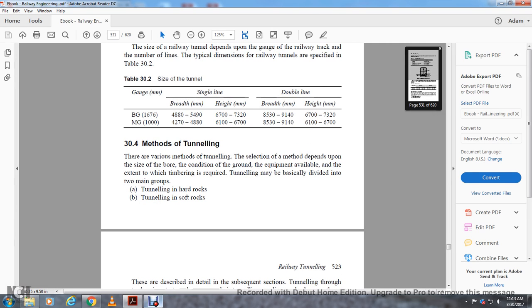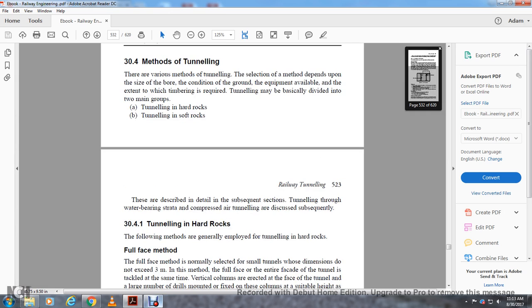Methods of tunneling. The selection of the method depends upon the site, the varying condition of the ground, the equipment available, and the extent of timbering required. Tunneling may be basically divided into two main groups: tunneling in hard rock and tunneling in soft rock. They are described in detail in subsequent sections. Tunneling through water-bearing strata and compressed air tunneling are discussed subsequently.